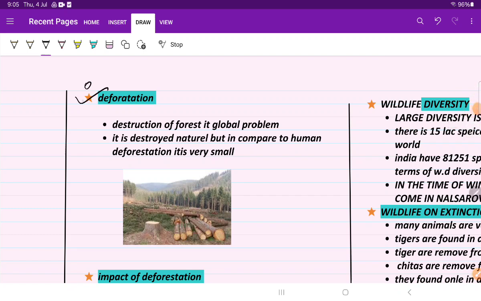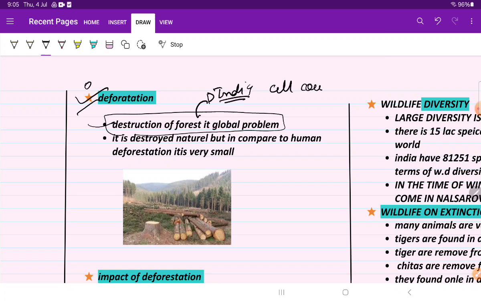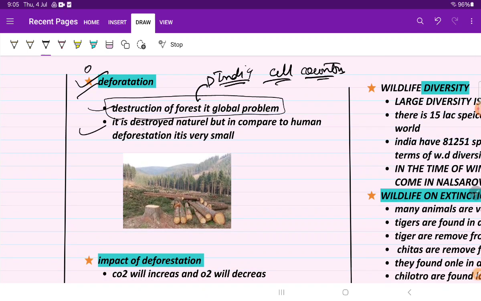Now let's talk about deforestation. What is deforestation? Deforestation of forest is a global problem. Not only our country India, but all the countries have to face this problem. And destruction of the forest by nature, compared to human destruction, is very small.